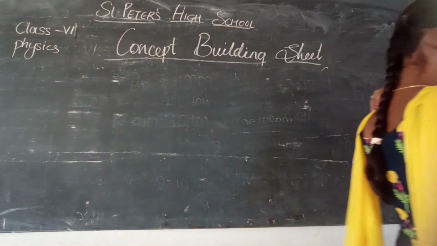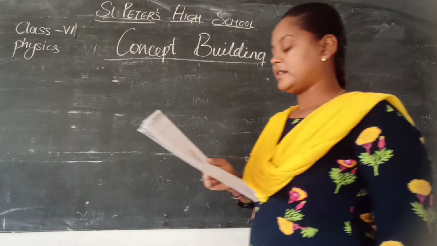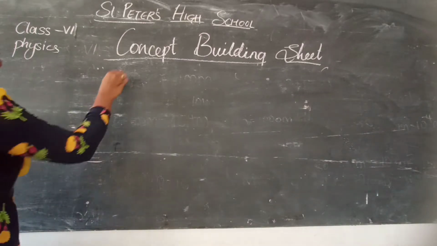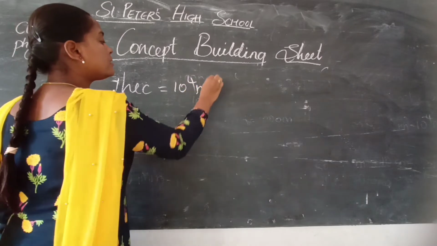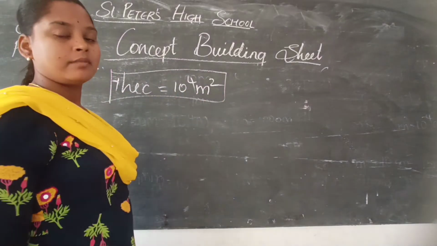The length of a school playground is 400 meters and breadth is 100 meters. Find the area of the playground in hectares. So here what is a hectare? 1 hectare is nothing but 10 to the power of 4 meters square. Remember this value. 1 hectare is 10 to the power of 4 meters square.